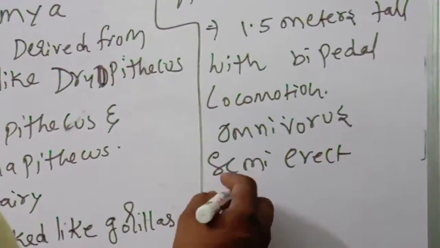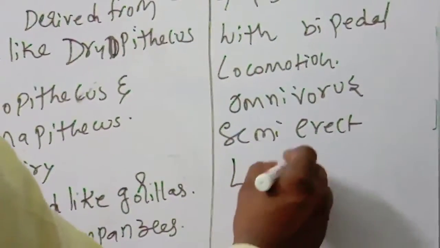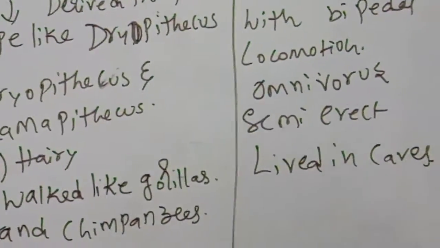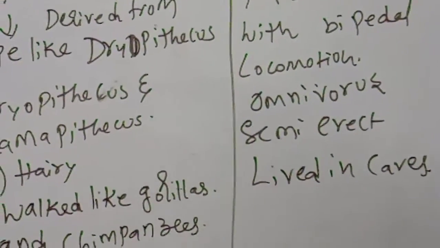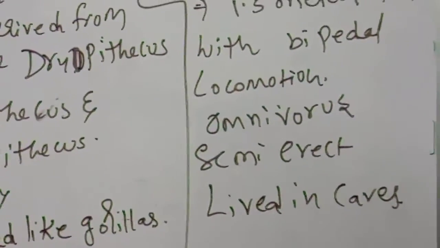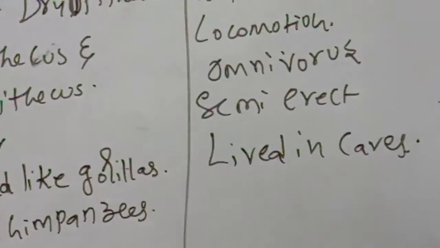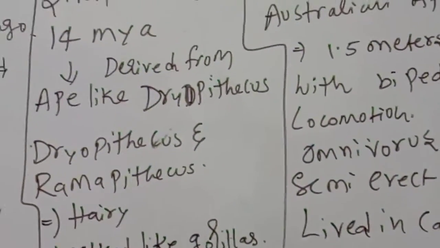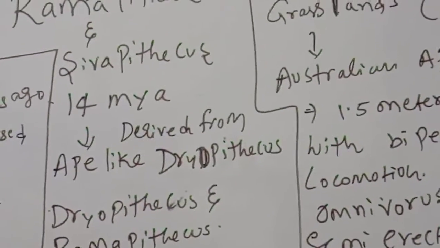Next, they lived in caves. These points we should remember. These are all related to Australopithecus. And some more points are there.